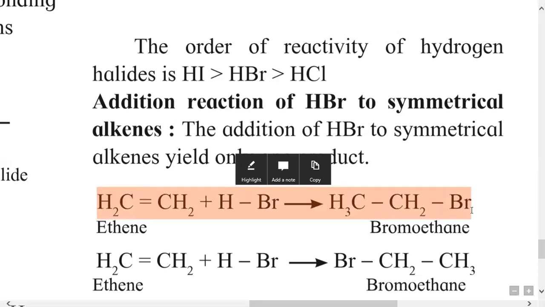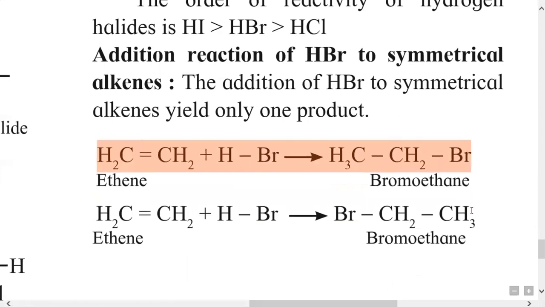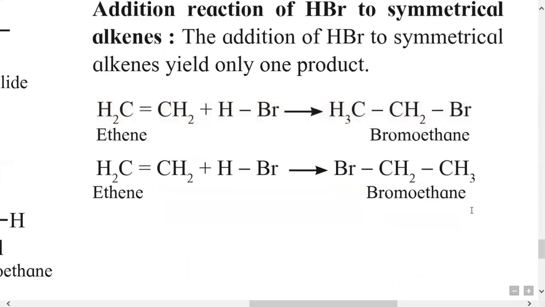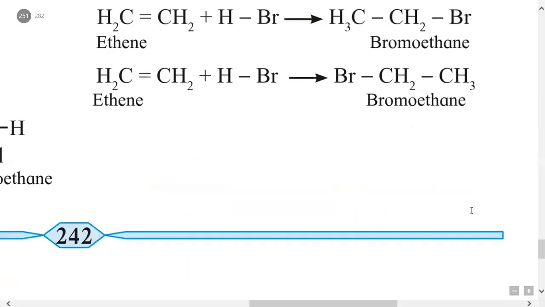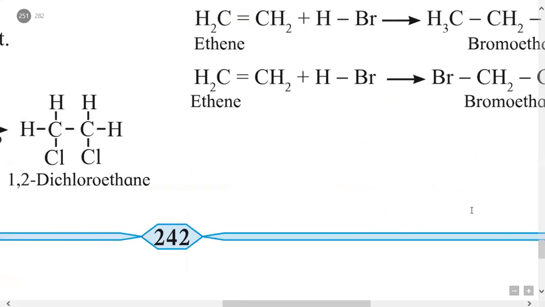The same example is repeated here in the textbook. The only difference in this example is that bromine is bonded to the right side carbon in the first equation, and in the second equation bromine is bonded to the left side carbon. It makes no difference because the alkene is symmetrical, but it makes a difference when the alkene is unsymmetrical.